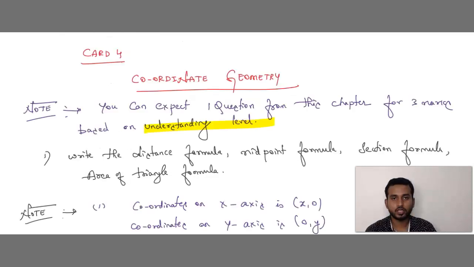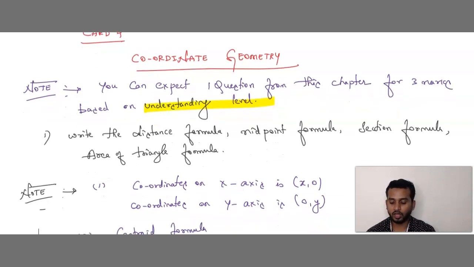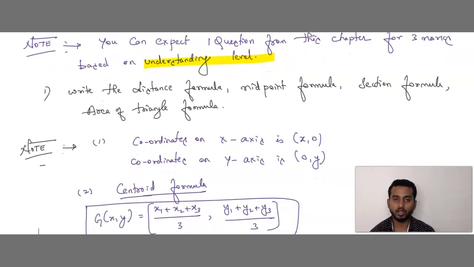Okay, part 4, coordinate geometry. Students, one important note on this chapter: you can expect one question for 3 marks based on understanding level. You need to be very careful. Just use your basics to solve that problem. They may ask you to prove something. And after that, write the distance formula, midpoint formula, section formula and area of triangle.